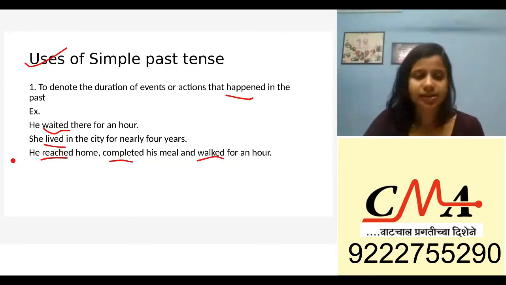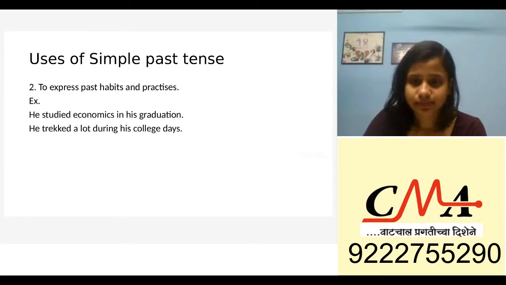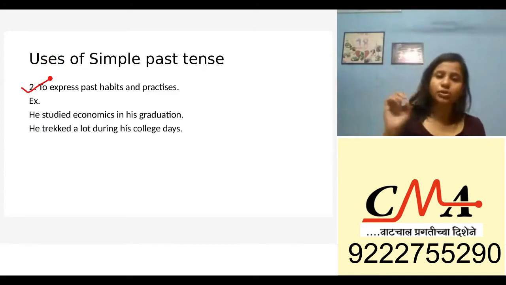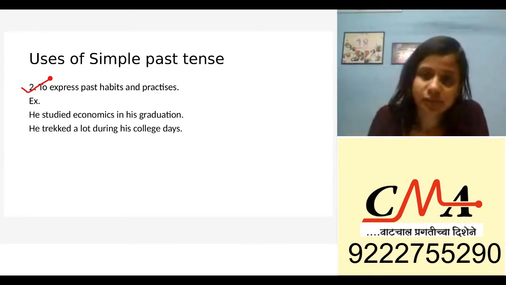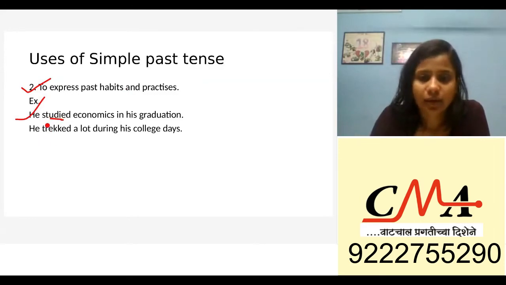And remember, whenever you have tenses in your sentence, there is a rule we'll see ahead. Simple past is also used to express past habits and practices. In simple present, we saw it expresses current habits. Now, past habits or practices: he studied economics in his graduation. He trekked a lot during his college days.